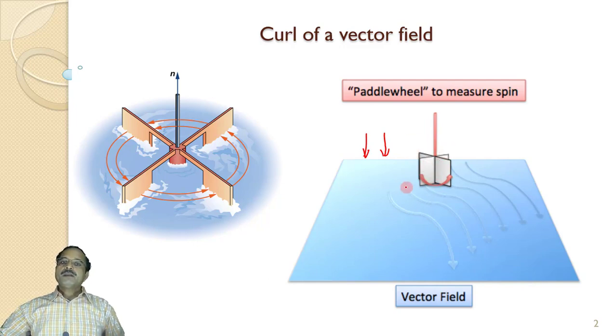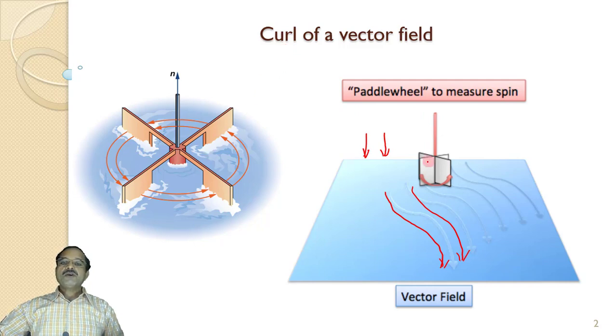Whereas if the flow of water is non-uniform, as in the form of these curves, there will be some rotational effect on this paddle wheel, and that rotational effect can be measured in terms of the mathematical operator called curl.